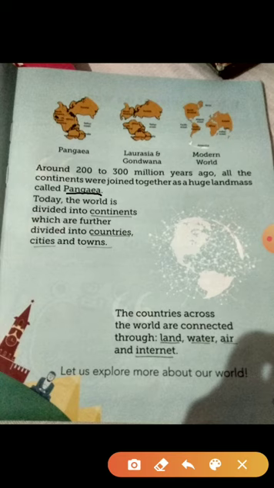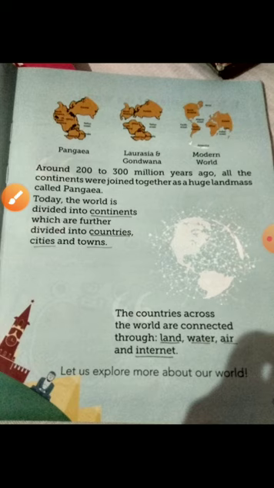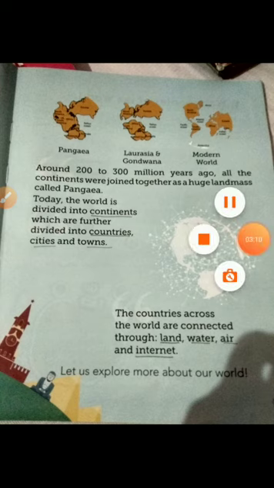So today the world is divided into continents, which are further divided into countries, cities and towns. So at present the world is divided into continents, then further it got divided into countries, then cities and towns. So this is how the division was made. Continents were first divided into different countries, then among the countries came cities and towns.